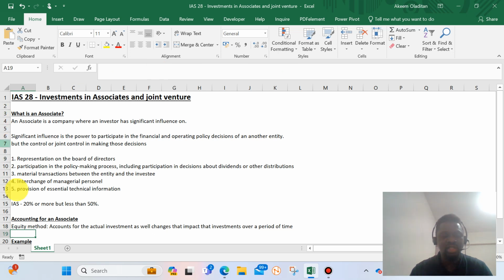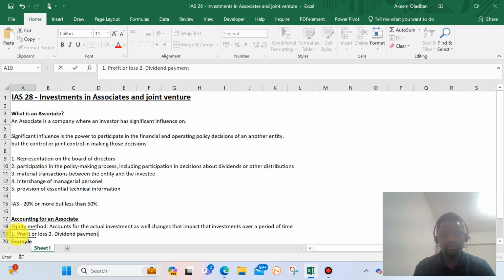In this one, we can be looking at profit or loss, dividend payment, and maybe any unrealized profit as a result of a transaction between the entities, which can also impact it. Another thing that can impact it is any impairment in the investment.